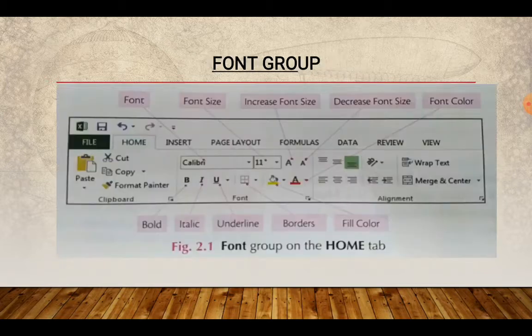Students, look at this picture. It is the picture of Home tab of Microsoft Excel 2013. It has 3 groups, which are clipboard, font, and alignment. My dear students, you learned about the clipboard group in your 5th class. This group contains the commands about cut, copy and paste data in worksheet. Today we will explore the font group of this Home tab.